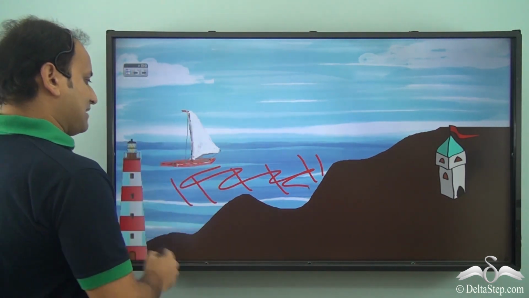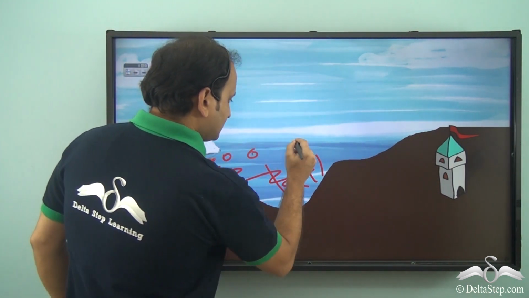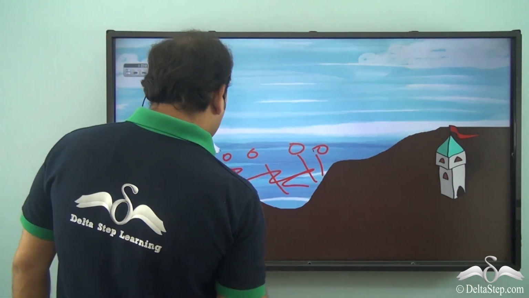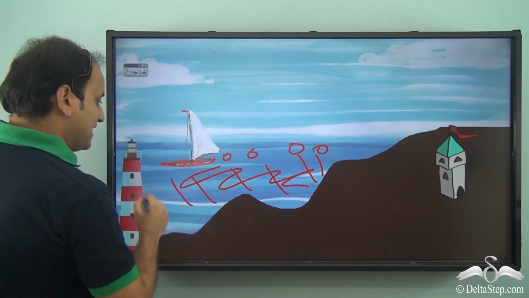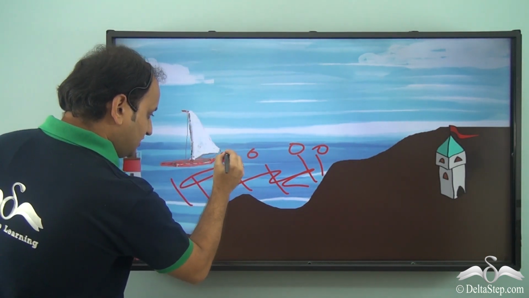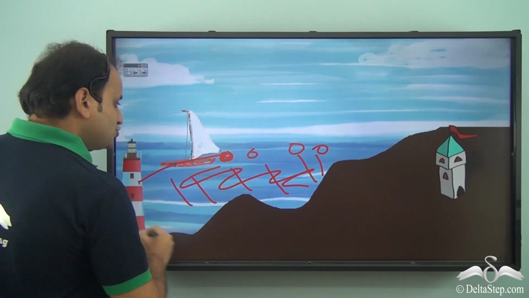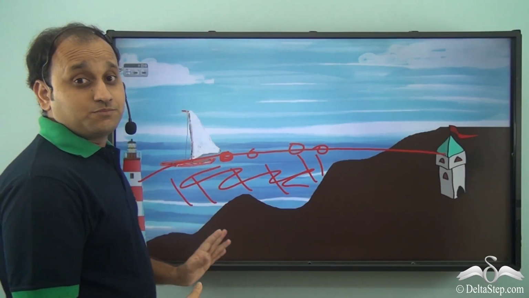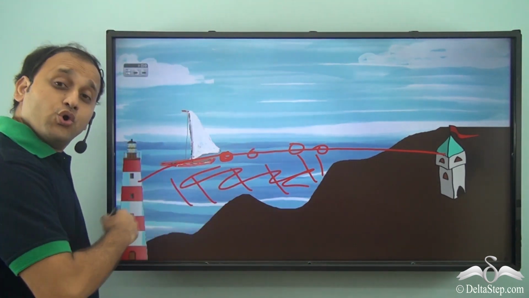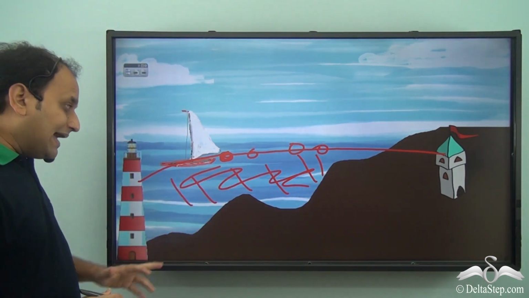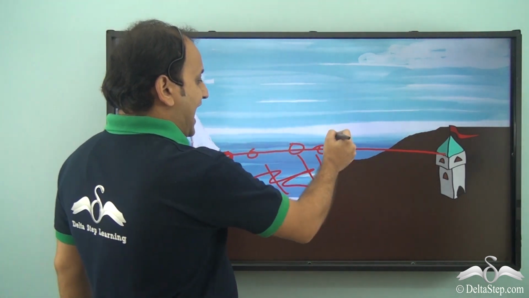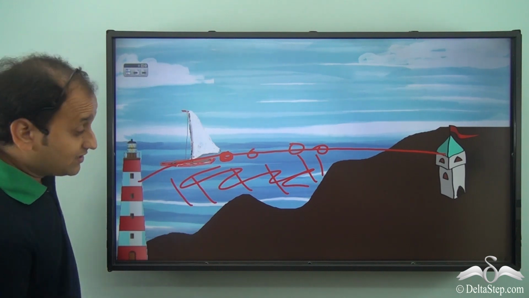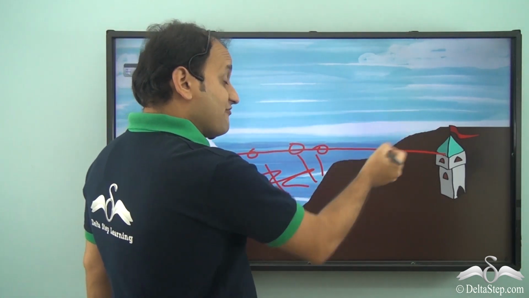Now, ship can be here or here or here. It can also be here. So every time it will have to calculate an angle made by the ship's position with two objects or two stationary objects on the shore or the harbor. Now, calculating angle every time is quite difficult. So what can we do about it? Do we need to calculate angle every time?